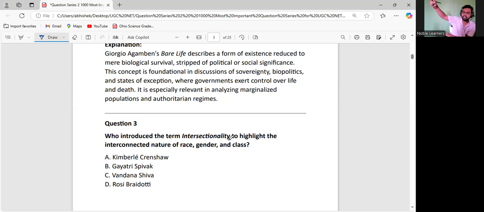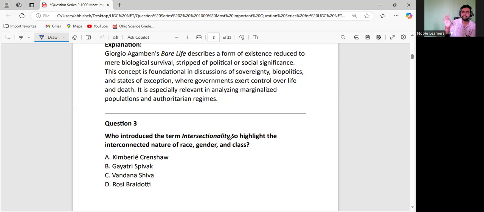There could be a high caste woman in India. There could be a Dalit woman in India. There could be an OBC woman in India. And the challenges and hardships which are faced by them are very different from each other. So therefore, you can't see as a whole. When we are talking about gender, there are different layers in that gender. There is heterogeneity, and that heterogeneity is being represented by intersectionality. Understanding my point?